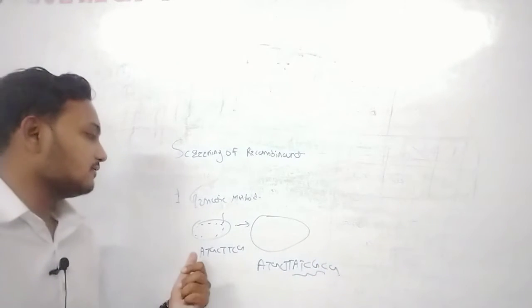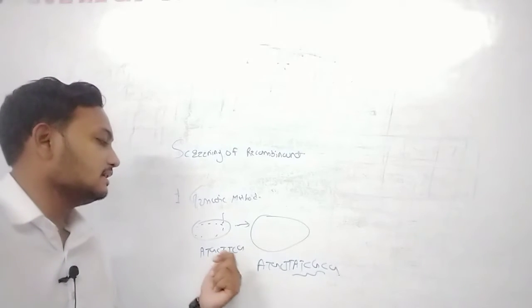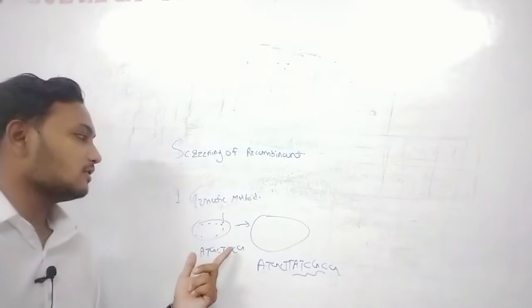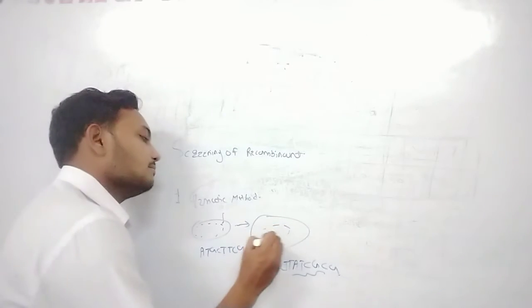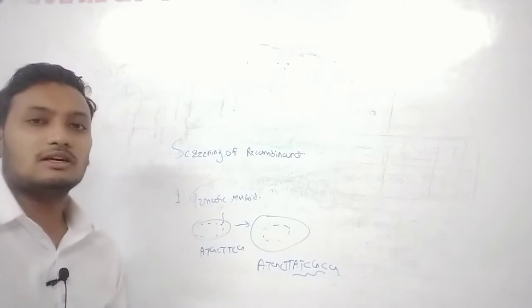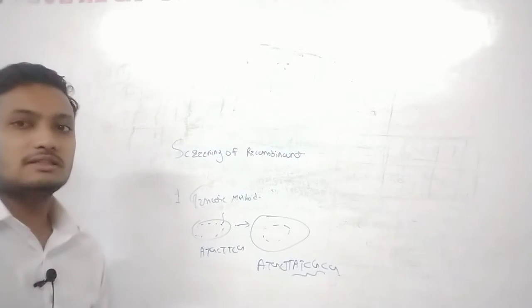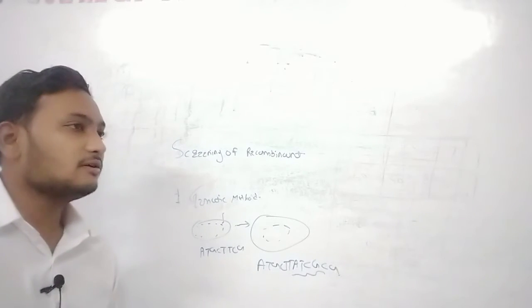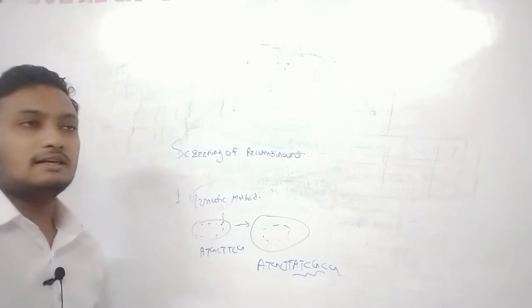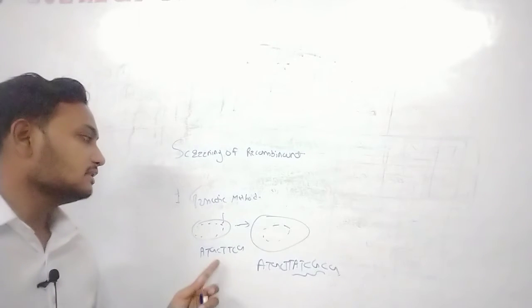When we transferred this, what was the sequence of the wild type organism? ATGCTTCG. But after the transformation, this is the mutant type of the organism. It contains extra sequences. It means the transfer of the target DNA sequence is confirmed, because it is integrated into the wild type organism, which is converted into a mutated organism. Okay, this is the genetic study.